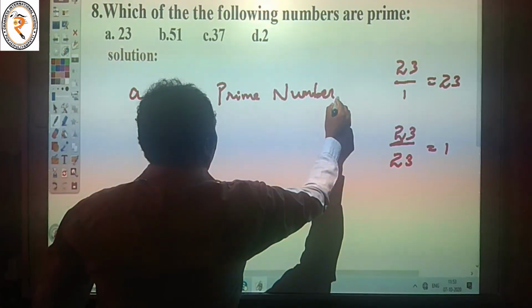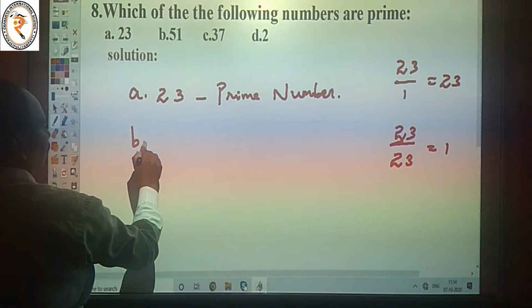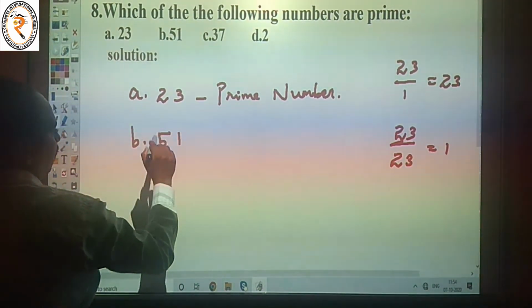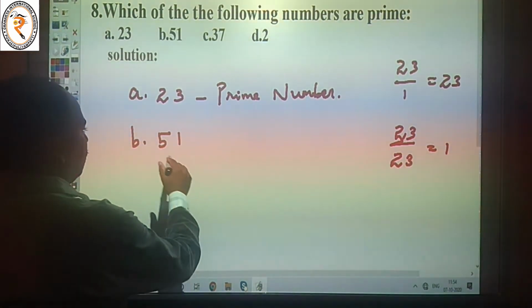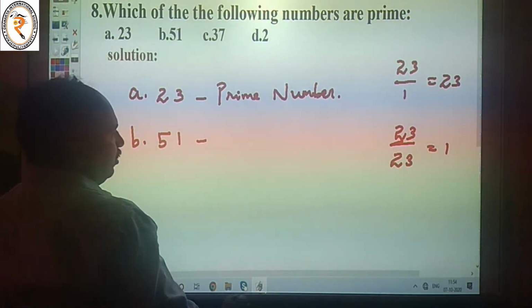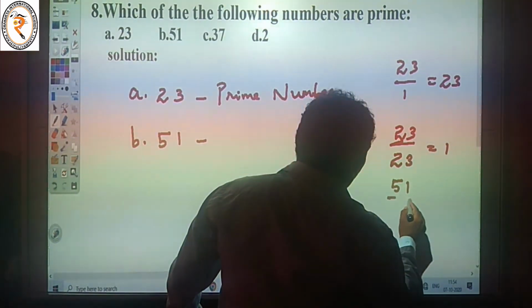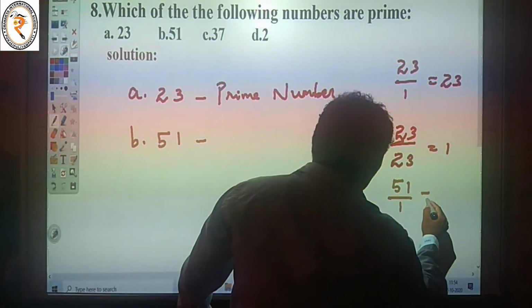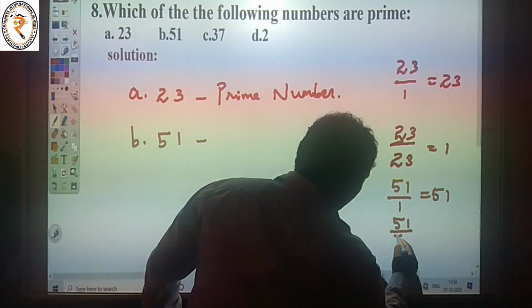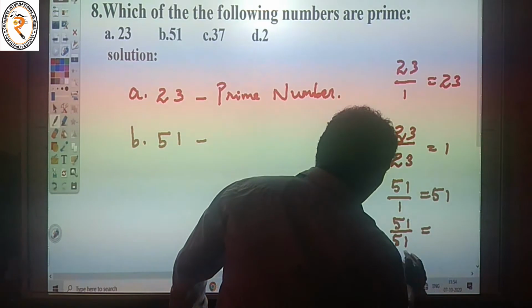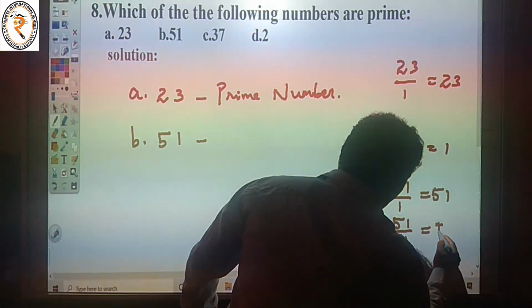The next one, B. 51. Is 51 a prime or not? 51 divided by 1 is equal to 51. 51 divided by 51 is equal to 1.